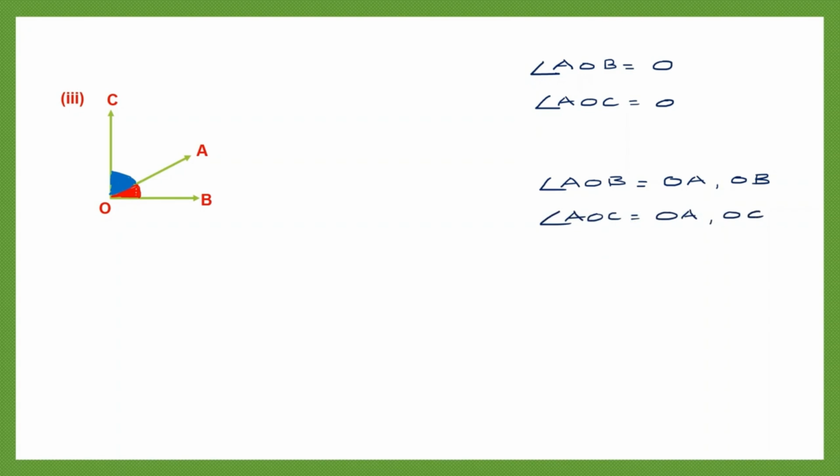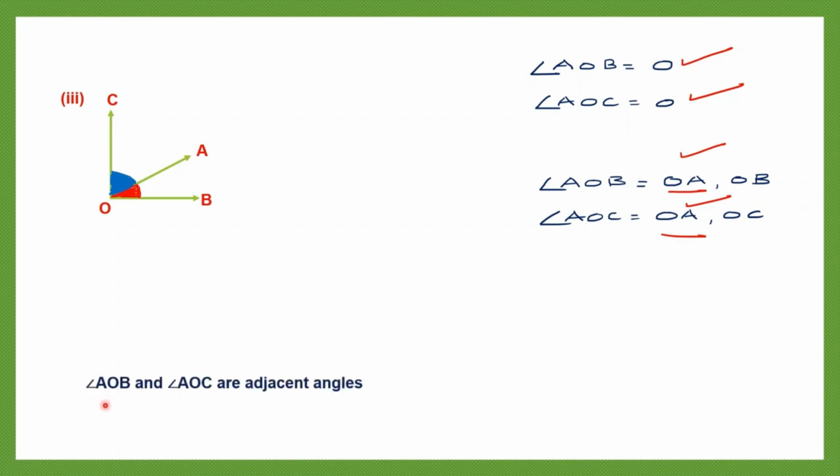Okay, so now let's look at this. Here the vertex is common. Here there's one arm that's common to both. Now there's one more thing that we need to see. Is this common arm in between the other two arms? Yes. Can you see that? OA is in between OB and OC. That means OB and OC lie on the opposite sides of the common arm. That means angle AOB and angle AOC are adjacent angles.